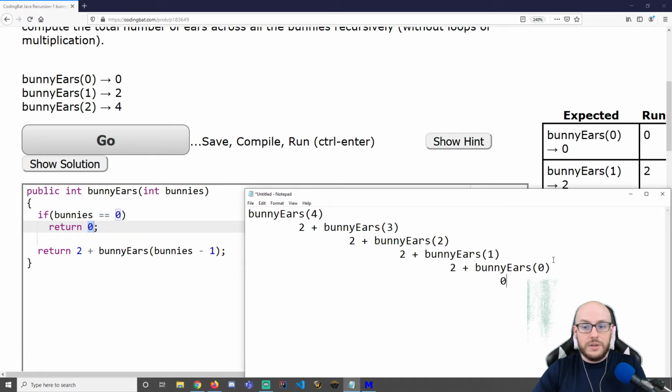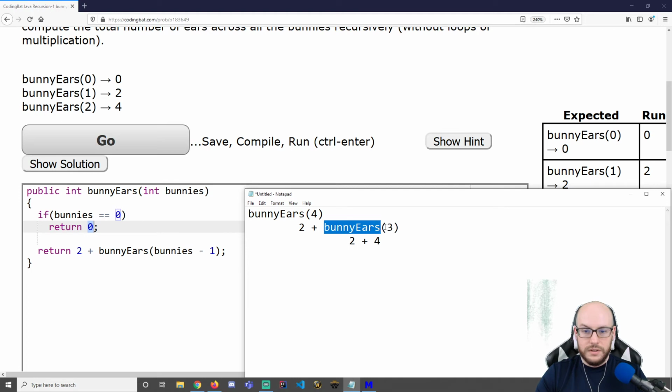Now I can collapse the call stack. I'm going to start replacing values. I know what this is. It's a 0. I now know what this is. It's 2 plus 0, or 2. I know what this is. It's 2 plus 2, or 4. This is a 6. And lastly, this is ultimately an 8. And that's how that works.